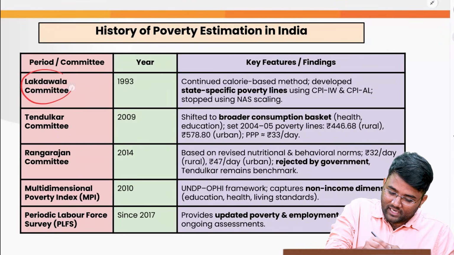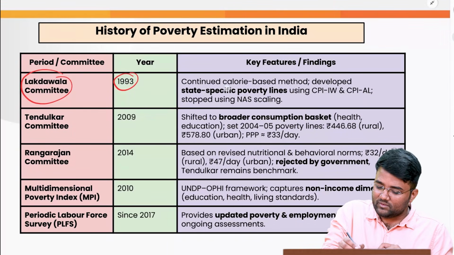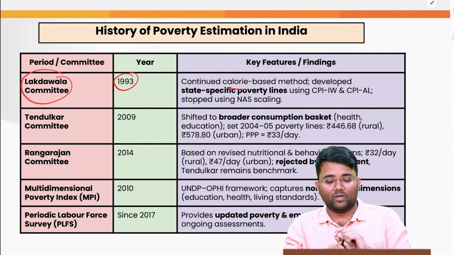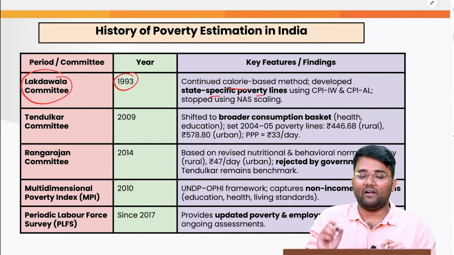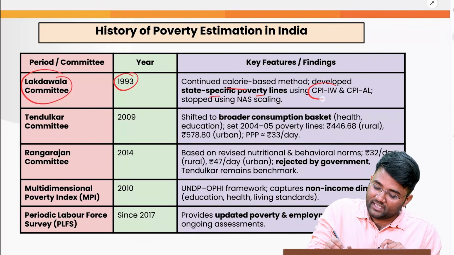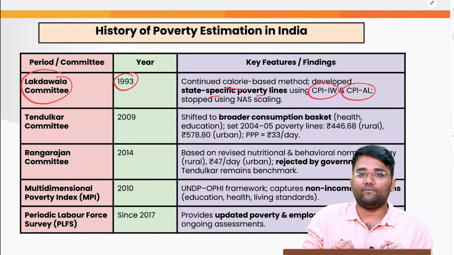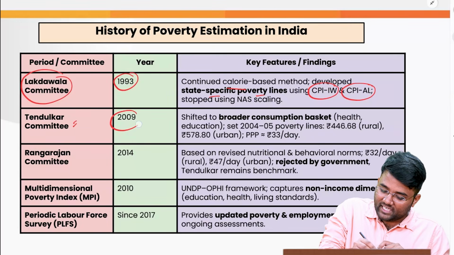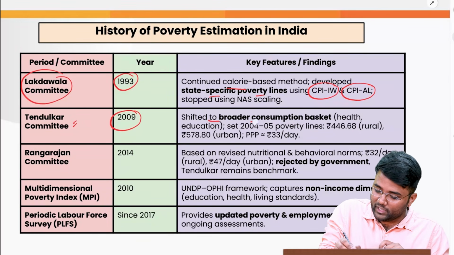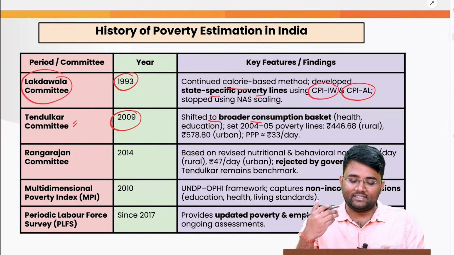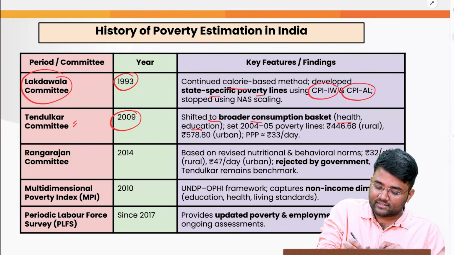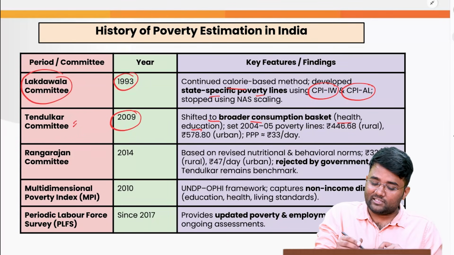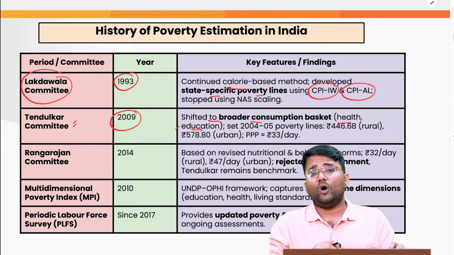Then we have the Lakdawala committee that came in 1993. They continued with the calorie-based method. Also they developed state-specific poverty lines using the CPI for industrial workers and CPI for agricultural laborers. And then we have the Tendulkar committee that came in 2009, and they shifted to broader consumption baskets. That is, they included health indicators and educational facilities, the expenditure on health and education.